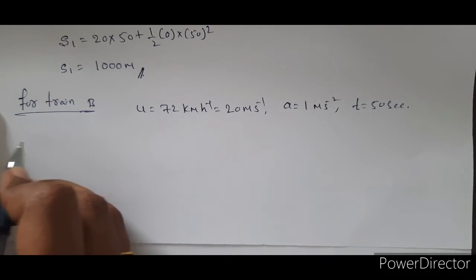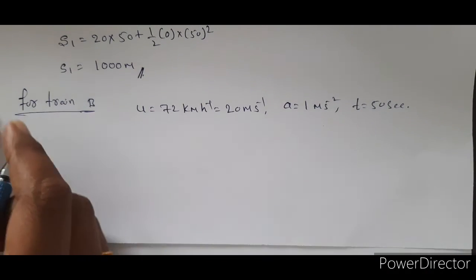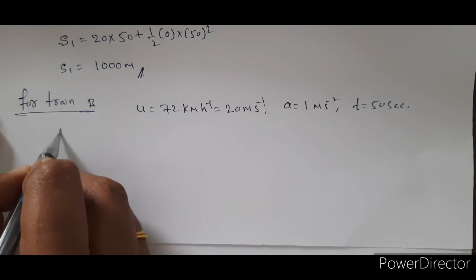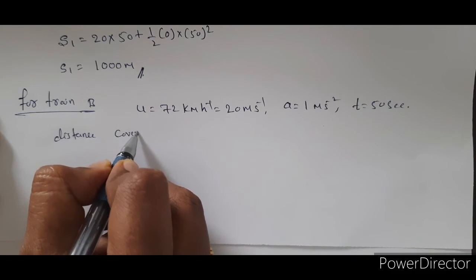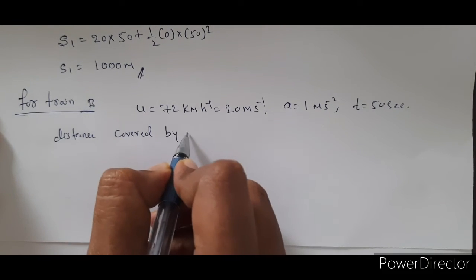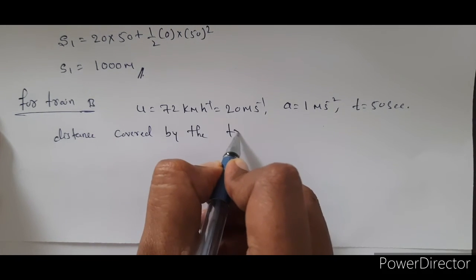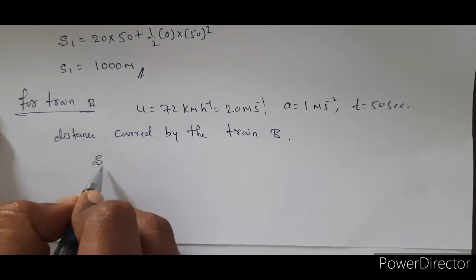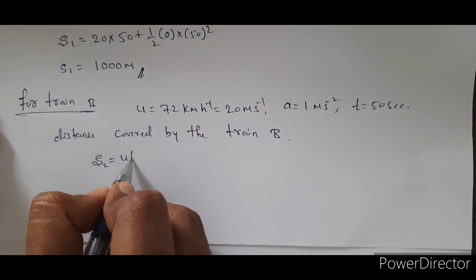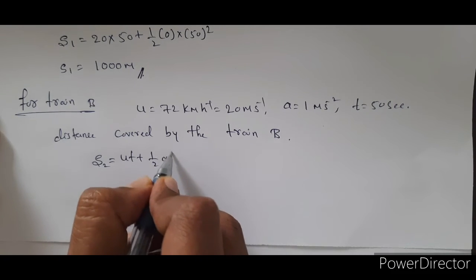So substitute the values and find out the distance covered by train B. That is S2 is equal to ut plus half at square.